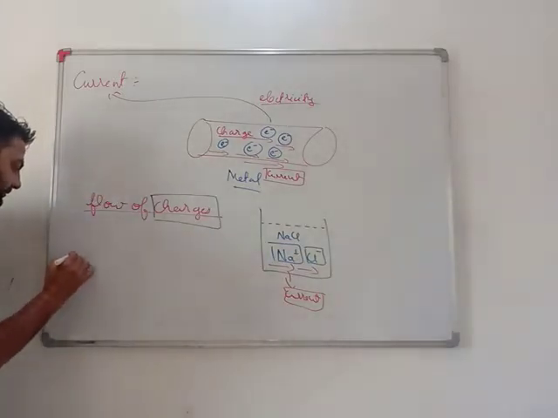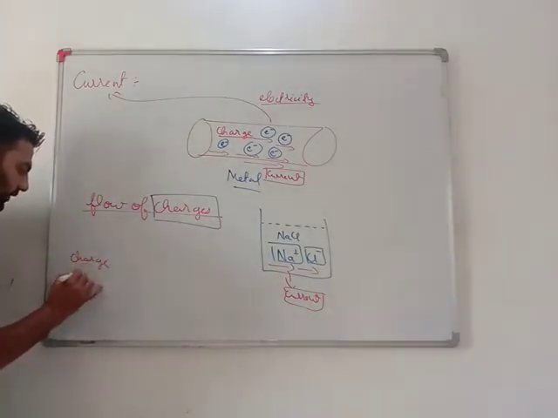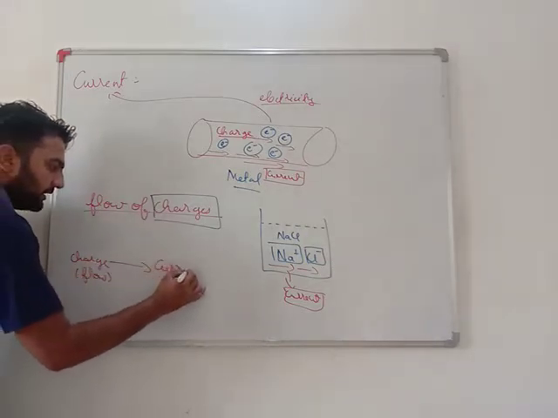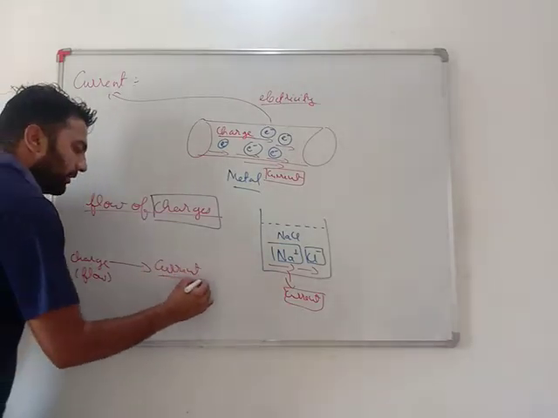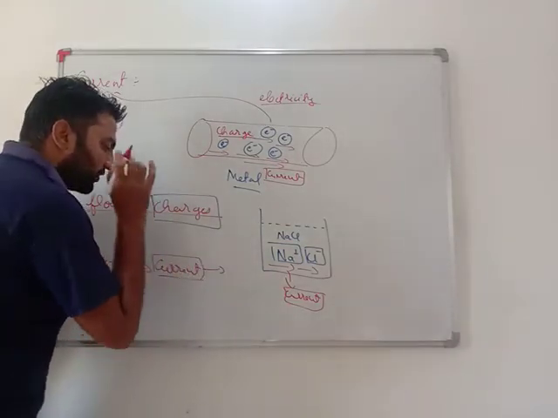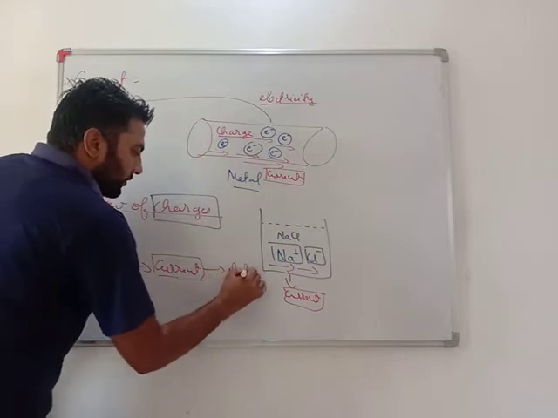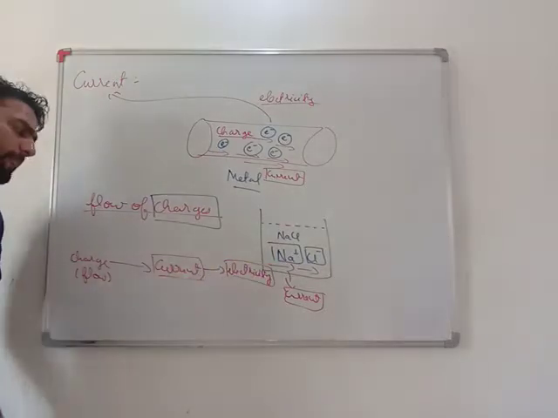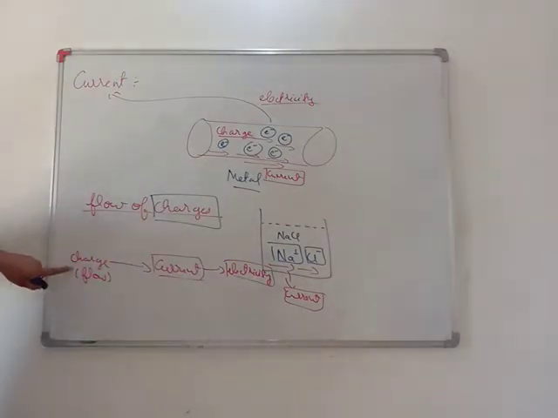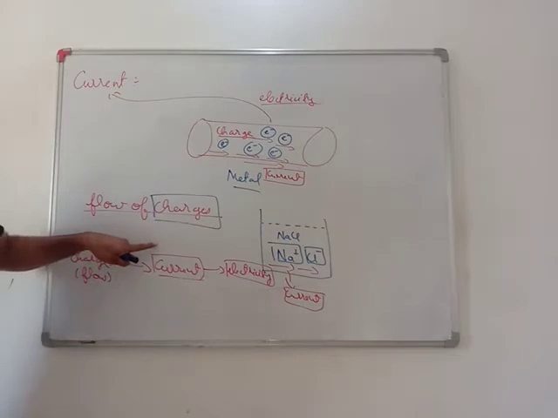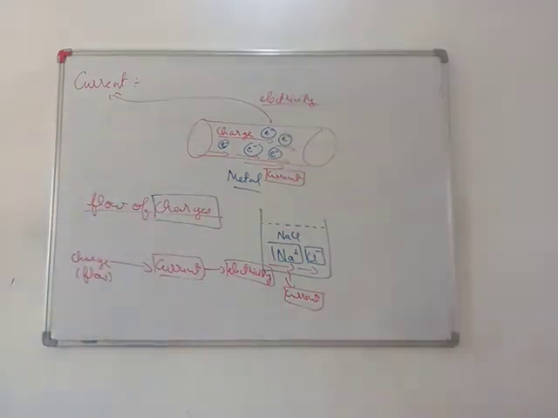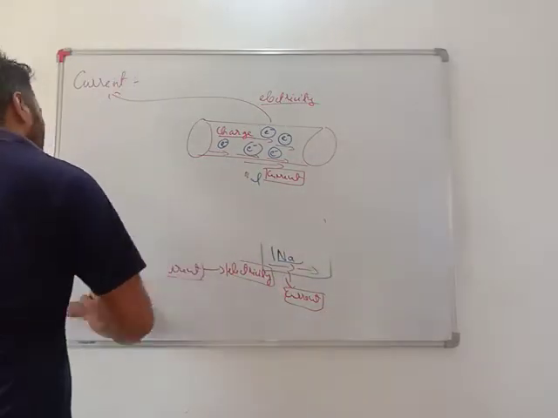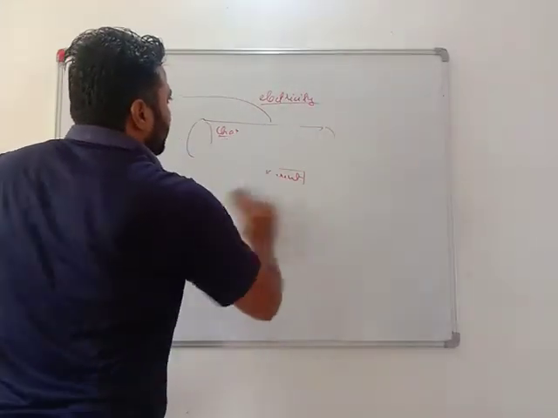Very important. When charges flow, what they generate is current. When any material has current inside it, for sure it will have a hidden energy called electricity. Why am I using the word hidden? Because you can't see it. Flow of charges produces current, and this current is the main reason behind electricity. Now we will try to understand the concept of current more deeply and clearly.